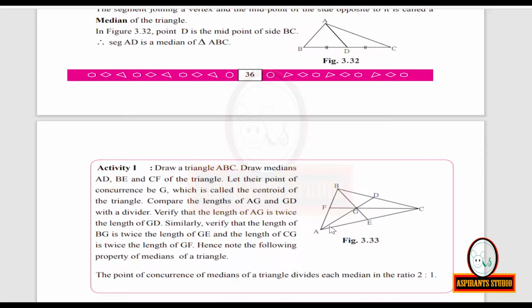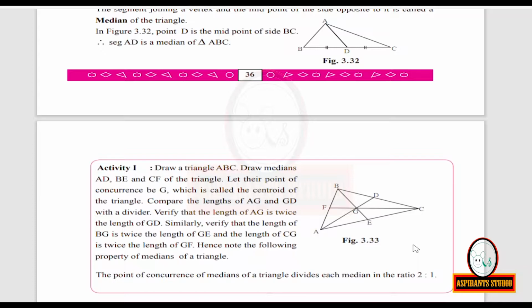Similarly, verify that the length of BG is twice the length of GE and the length of CG is twice the length of GF. Hence, note the following property of medians of a triangle.